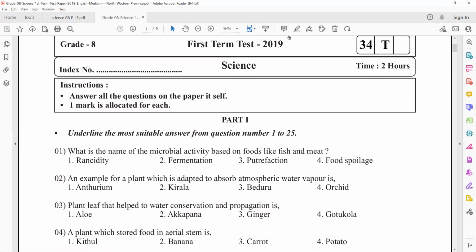This is the answer. Let me annotate. Okay, so the answer is putrefaction. Right. So what is rancidity? So you have to study everything. What is rancidity? It is a microbial activity that occurs on food high in fats. Fermentation, high in sugars, and food spoilage you have studied. Food spoilage means, like, if a food spoils, we can't consume it. So that is called food spoilage.